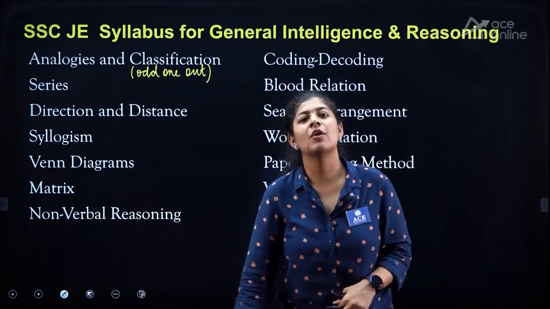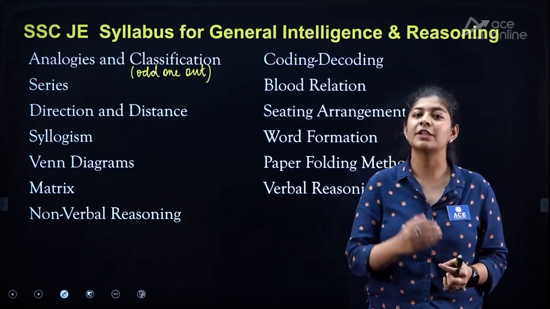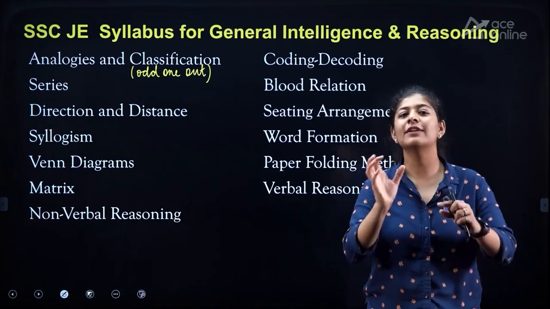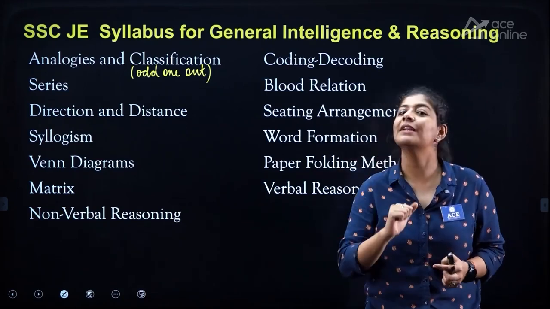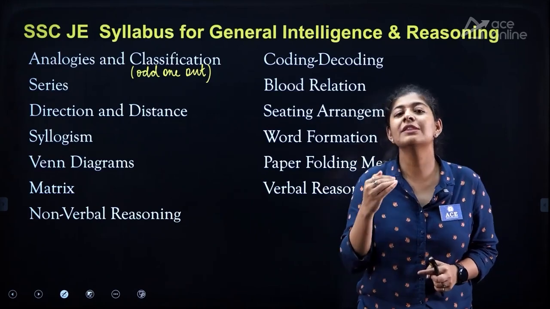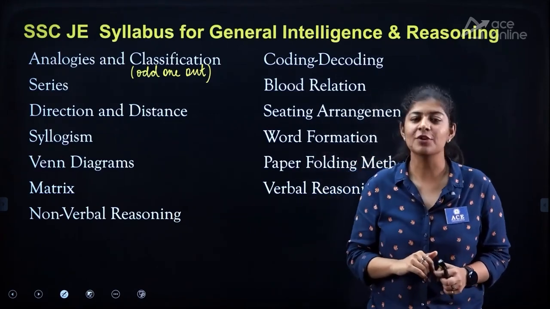The next one is syllogisms. In the syllogisms, we have a few statements which we need to consider as true, or we can say that for that particular question, that statement is completely true. Now what we need to do is, we have some conclusions that we need to check whether they follow from these given statements or not.